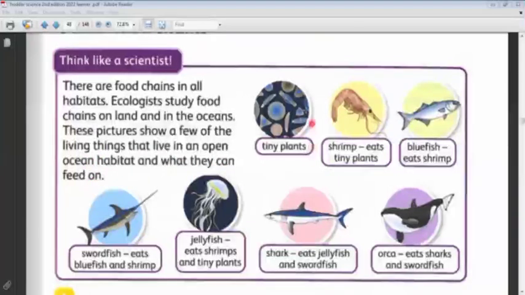This picture shows a few of the living things that live in an open ocean habitat and what they feed on. The first things are tiny plants. These tiny plants can make photosynthesis. So in the ocean food chain, the producers are these tiny plants. They absorb sunlight and make their own food. Then shrimps eat these tiny plants, and bluefish eat shrimp, and swordfish eat bluefish and shrimp. Jellyfish eat shrimps and tiny plants. Sharks eat jellyfish and swordfish. Orcas eat sharks and swordfish.